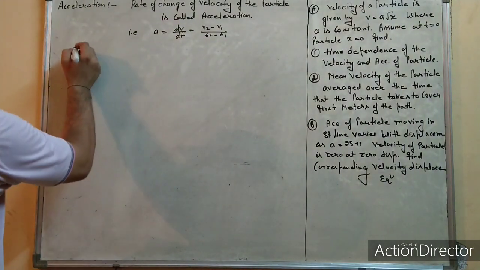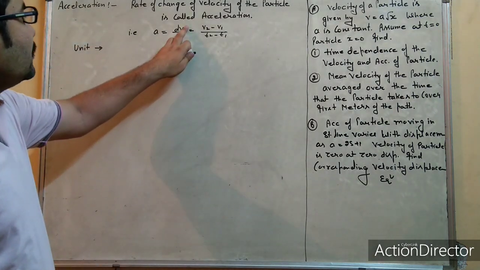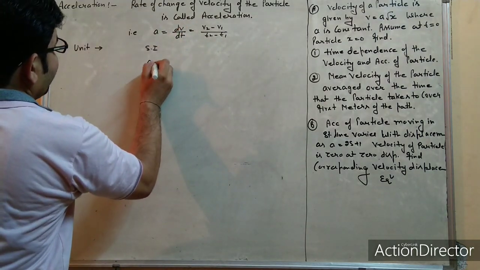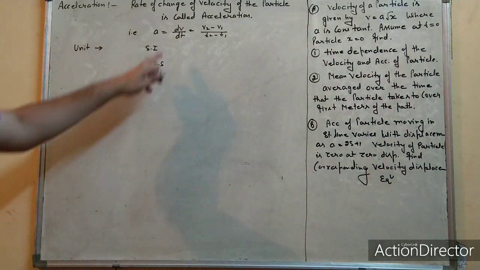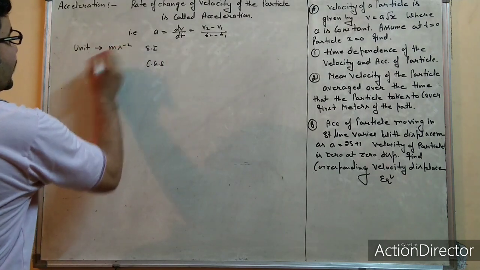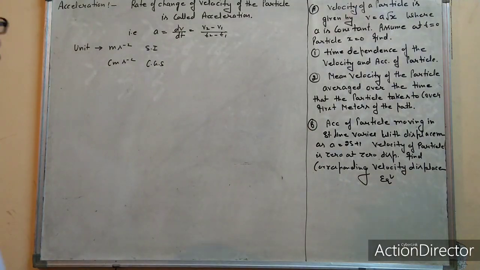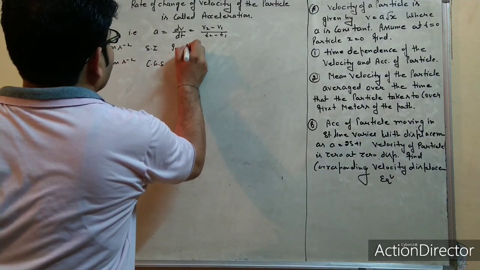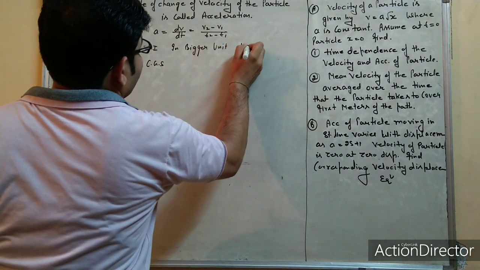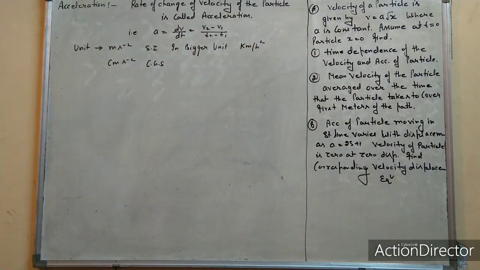What about its unit and dimension? Its unit is in the SI system and CGS system. In the SI system, velocity unit is meter per second and time is also there, so acceleration is meter per second squared. In CGS it is centimeter per second squared. And a bigger unit is kilometer per hour squared.